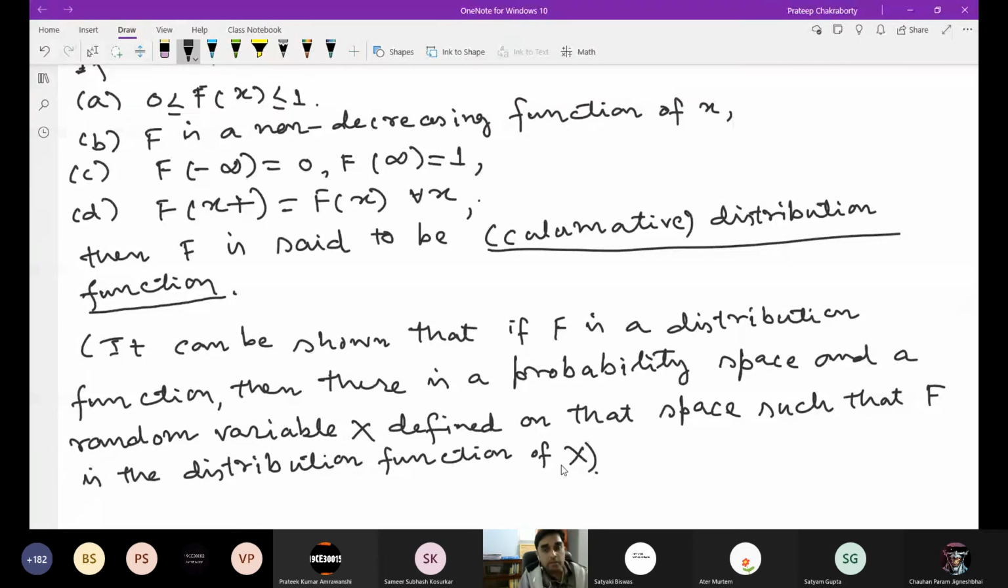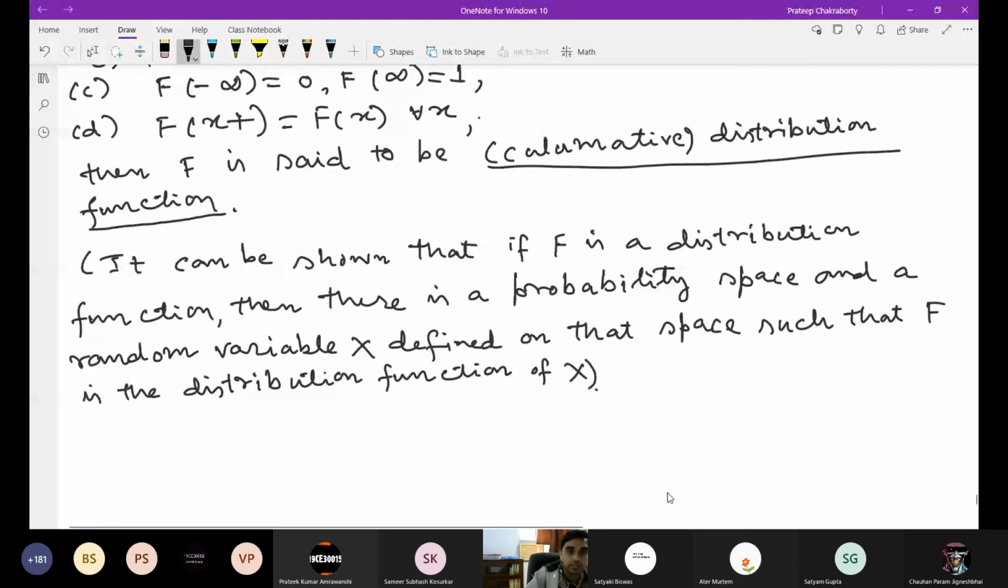So if a function satisfies these four properties, then you can construct a probability space and a random variable X on that probability space, and you can prove that this given function F is actually the distribution function of that X. Is this understood? If you have any question, then please ask me. These are two ways of defining. One, you define the probability space, then the random variable, then the distribution function, and then you can derive these four properties.